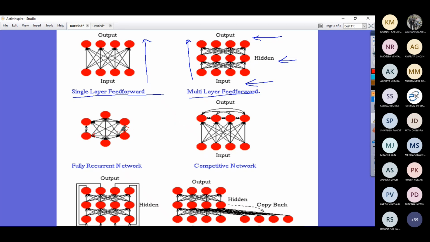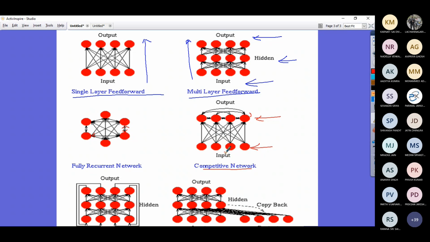Similarly, you see the arrows in another model. You have an input, you have the output. Now, the output of this particular neuron is influencing other neurons. So this is called a competitive network.